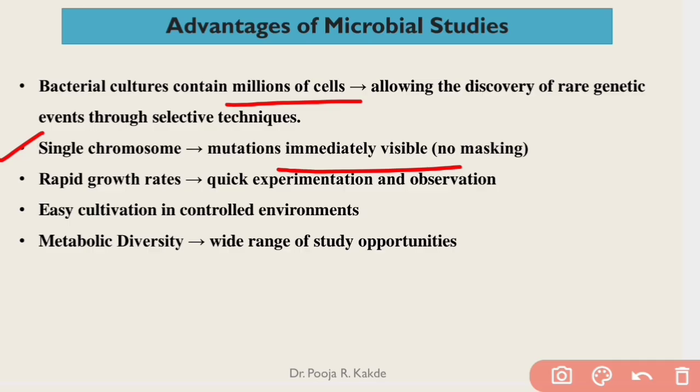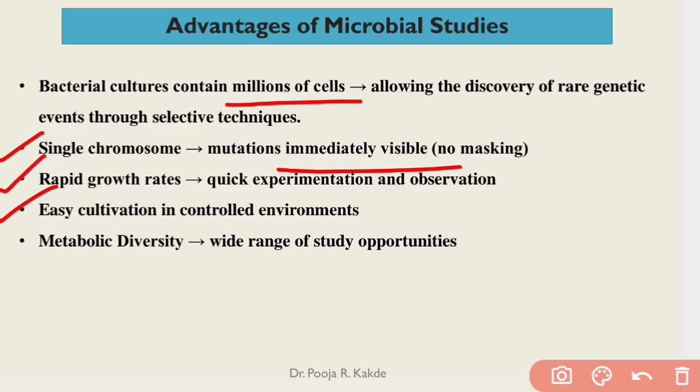Another advantage is that microorganisms grow rapidly. They have a rapid growth rate, and therefore quick experimentation and observation is possible. Next advantage is they can be easily cultivated. In a microbiology laboratory, cultivation is very common.